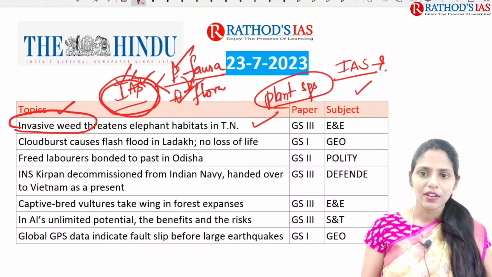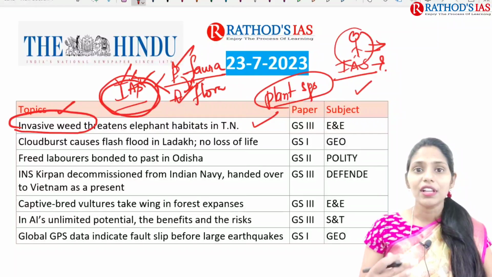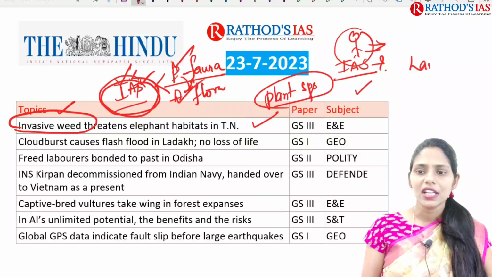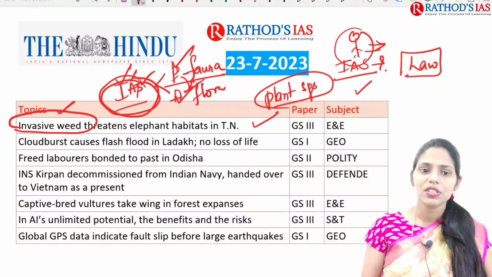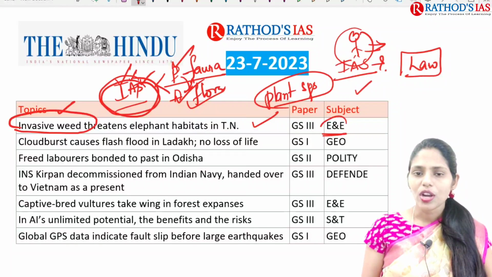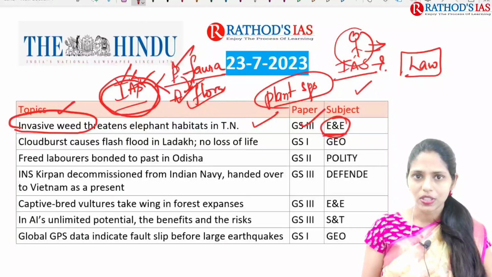And here we have to see how this plant species is impacting the livelihood of these elephants. And you have to see whether there is any law present in India that deals with this invasive alien species or not. So this topic is important from your environment and ecology, which comes in as GS paper 3.